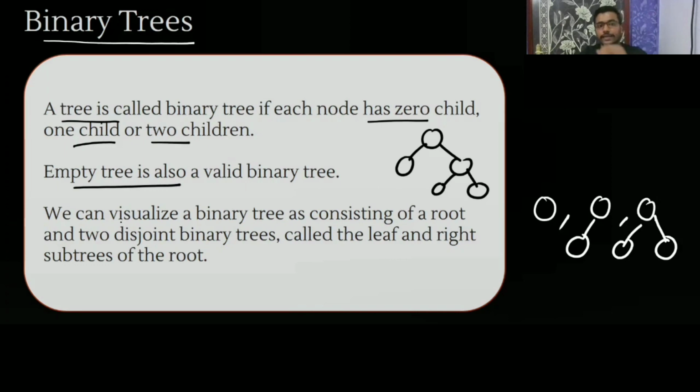Now we can visualize a binary tree as consisting of a root and two disjoint binary trees: one binary tree on the left side, another binary tree on the right side, and we are adding them. These two disjoint binary trees are called the left and right subtree of the node. This is the left subtree. This is the right subtree.